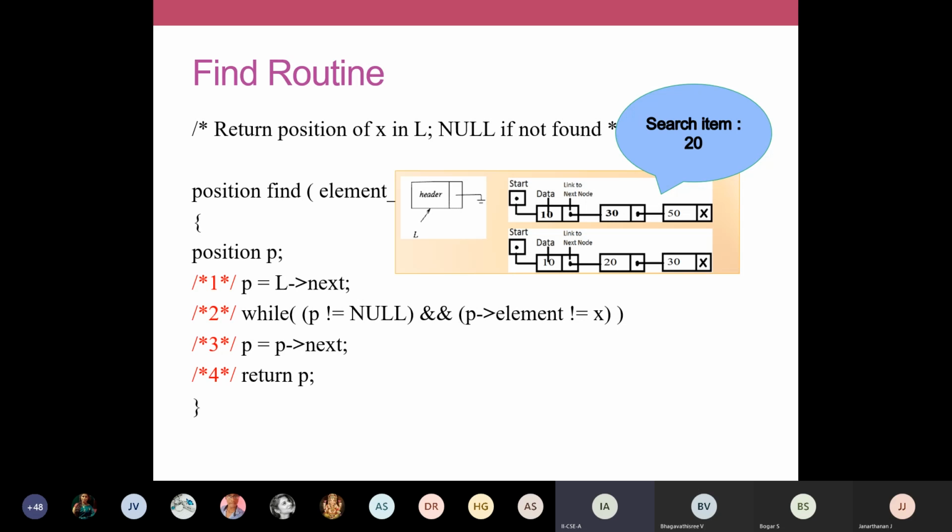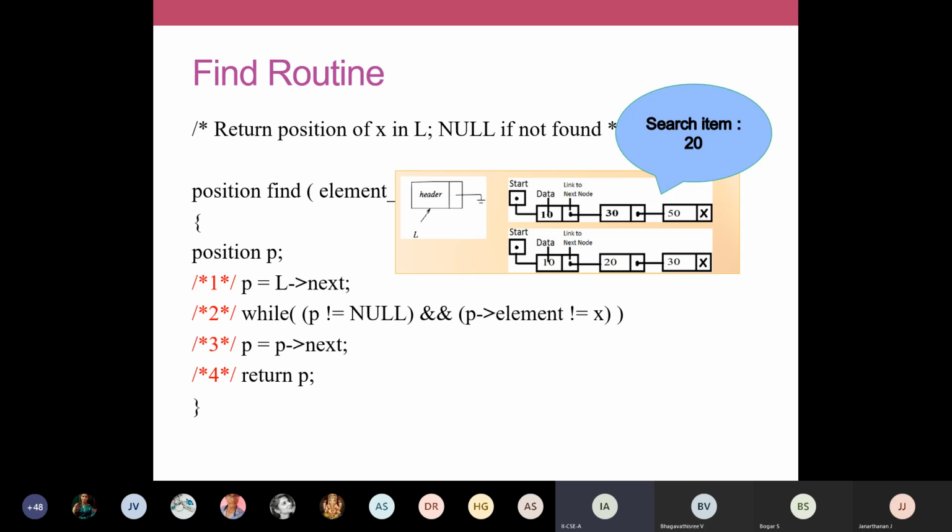So we move on to the second node. Now P has the address of the second node. P arrow element is now 20, and X is also 20. So there is a match. Here your condition is, only if it is not matching are we going to traverse. If it is matching, you come out of this while loop. The search element and the node element are getting a match here.